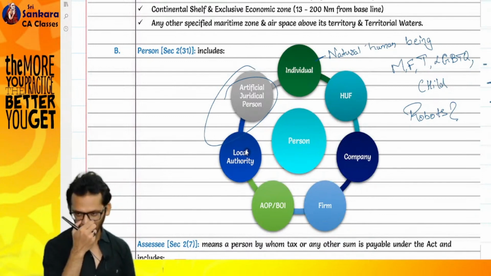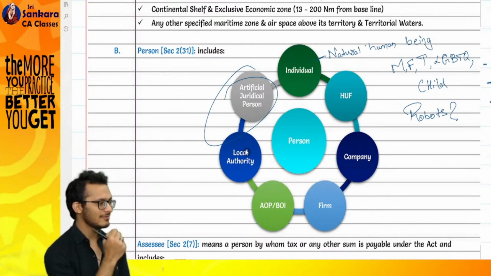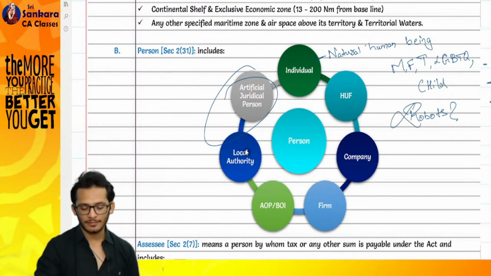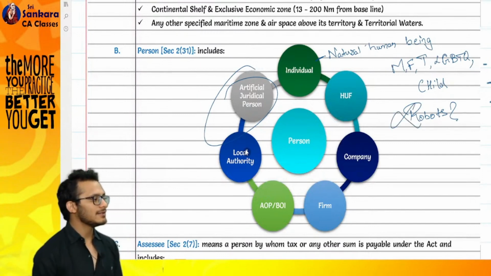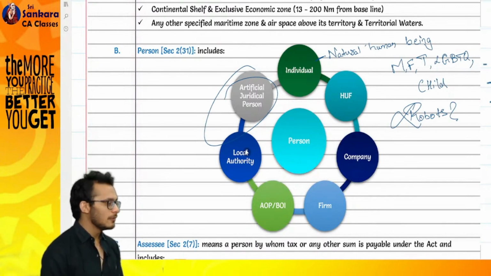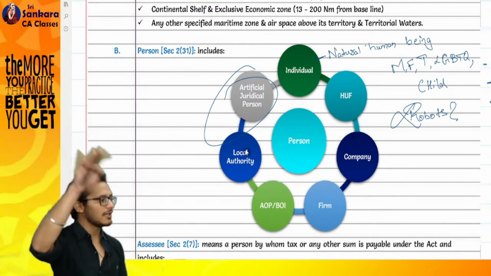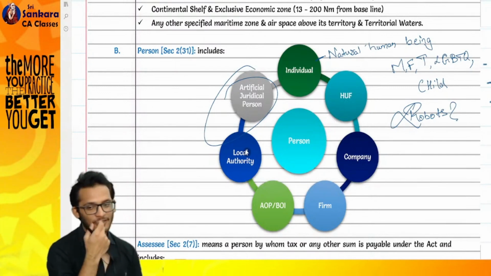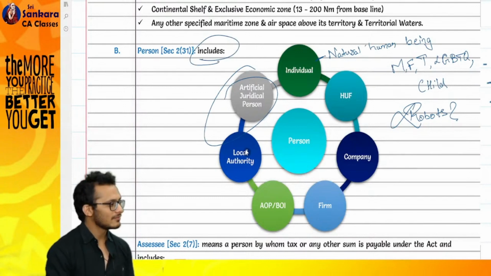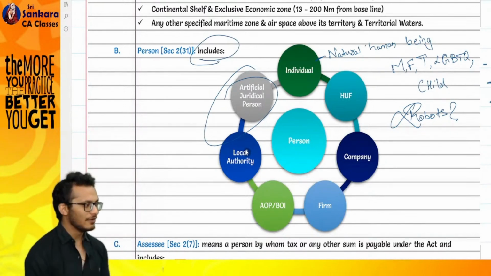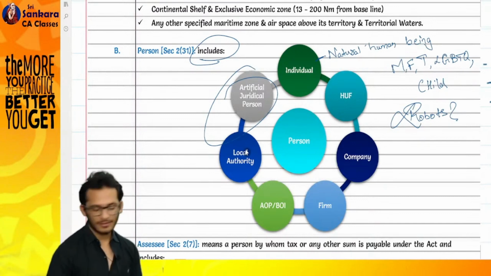Covered, not covered? You have to tell me. Covered, not covered? As of now, not covered. The understanding is that the robot is created by human beings. So if the robot is earning some income, it is the income of the human. There could come a generation when robots will start creating kids and all. That time we'll discuss later. As of now, that is not the practice. That is the reason why it is inclusive. Tomorrow things can happen. Clear?